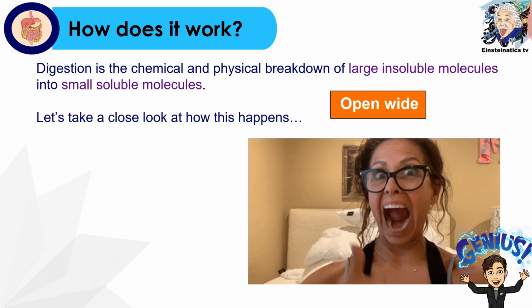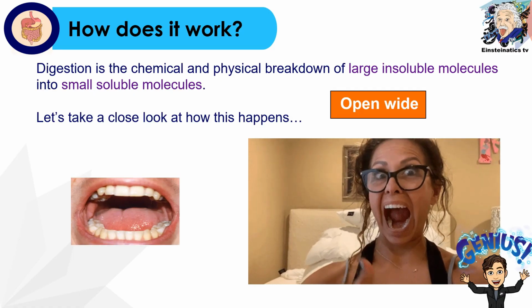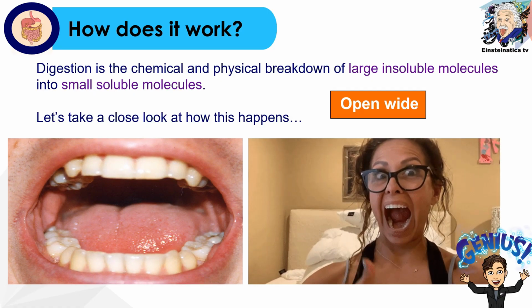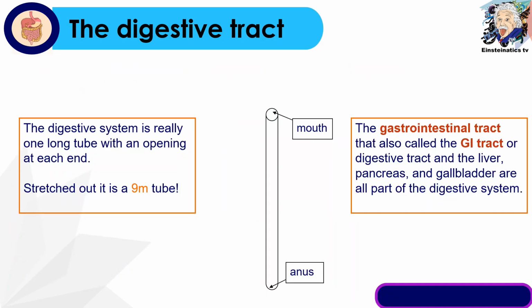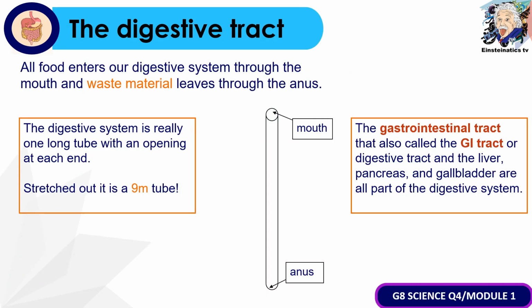This time, let us take a close look as to how the digestion of food happens. So, open wide. It is important to note na yung lahat ng pagkain enters our digestive system through the mouth, and yung mga waste materials naman leaves through the anus. To put into perspective, actually, yung ating digestive system is para lang siyang sobrang haba na tube, which is 9 meters. So yung ating digestive system is also known as digestive tract or yung gastrointestinal tract or GI tract. So which contains the liver, pancreas, and gallbladder, which are all parts of the digestive system.